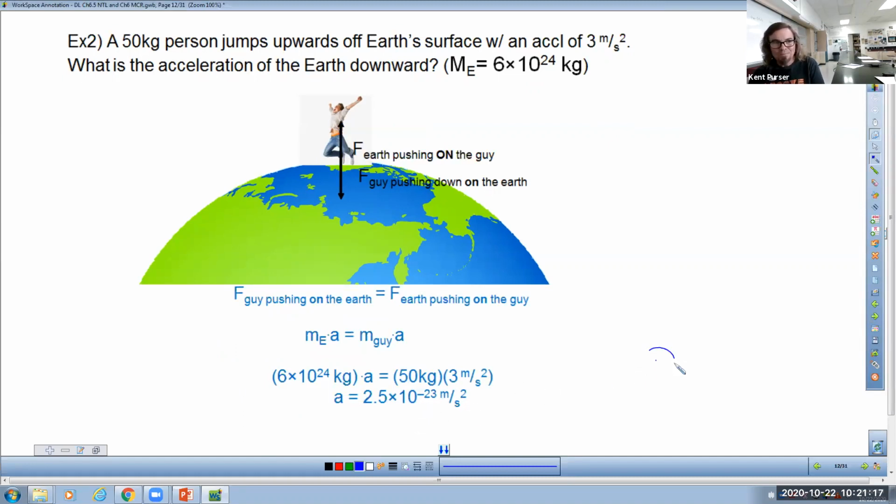A hydrogen atom has 1 proton in its nucleus and 1 electron on its outer energy level. This has a radius of something to the magnitude of 10 to the negative 11th power in meters. So when we talk about the acceleration of the earth downward in a fraction of a second, how much time does it take for you to push on the earth? Maybe let's say you do it for 1 full second. The amount of acceleration you give for the earth is like a billion times smaller than the width of an atom. So we're not talking about enough acceleration to be consequential.